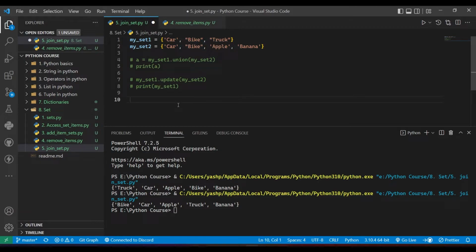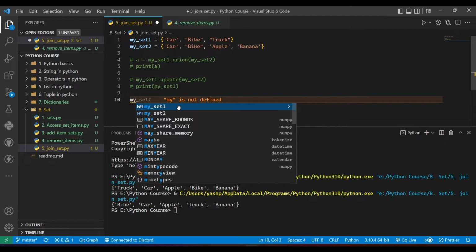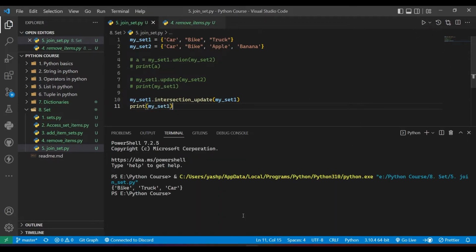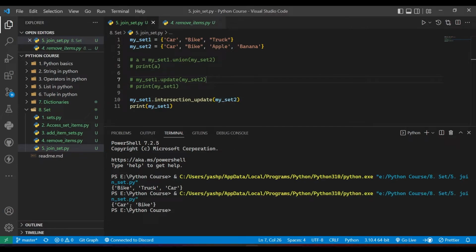So if I say my_set_1.intersection_update(my_set_2), and print my_set_1, okay, and I'll just clear the terminal and run this. Oops, I need to write my_set_2 over here. Okay, so you can see I got car and bike. You can see these both values are present in both the sets. Okay, so this is intersection_update.